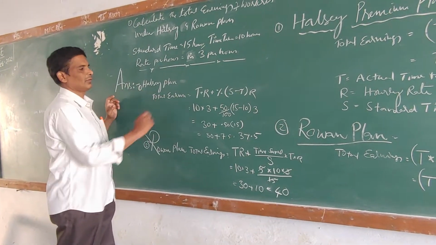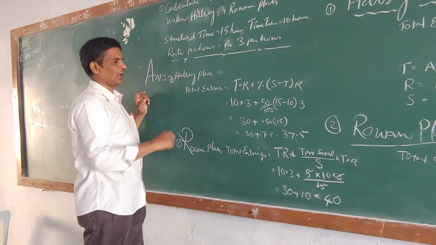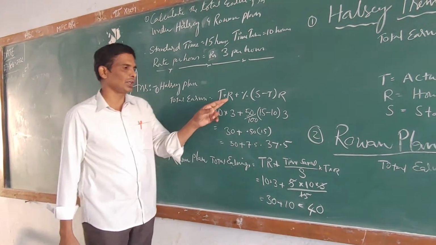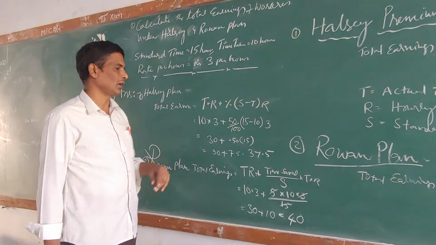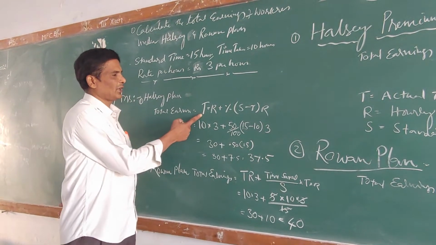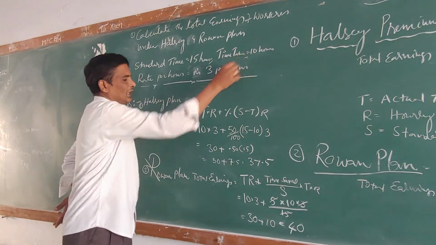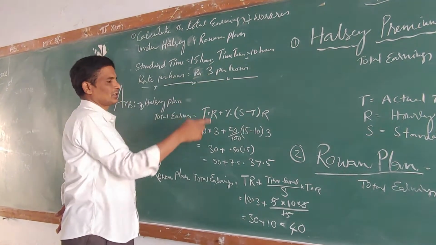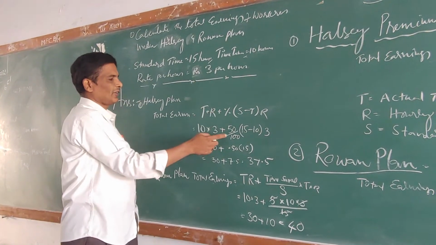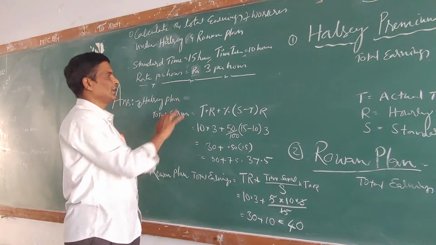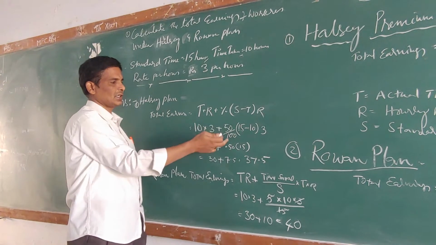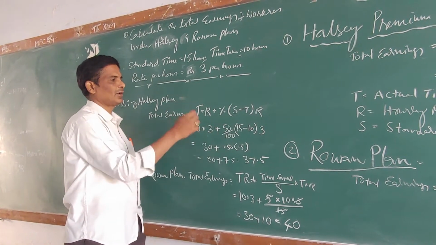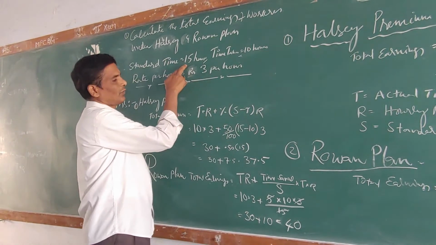You know the formula well. According to the Halsey plan, total earnings equal T into R plus percentage into S minus T into R. T, the time taken by the worker, is 10 hours, the rate per hour is 3 rupees, and the percentage is taken as 50% because nothing is mentioned in the problem under the Halsey plan. 50% means 0.50, and S, the standard time, is 15 hours.